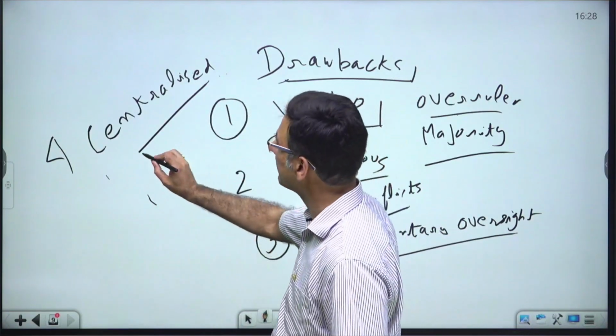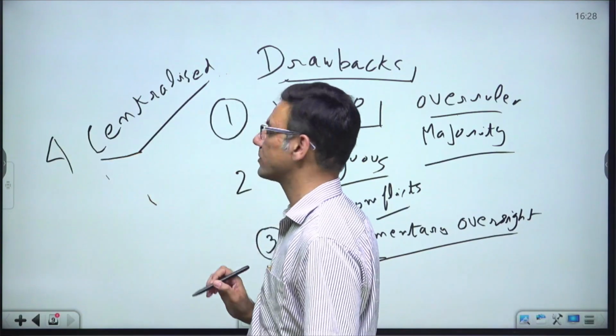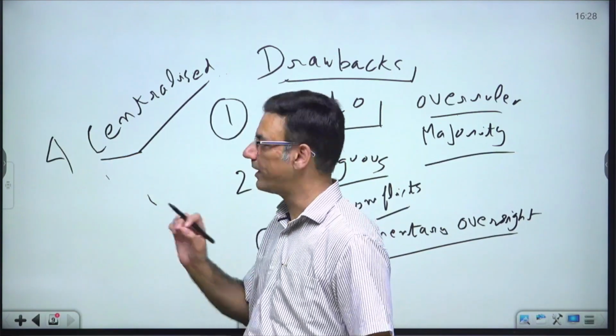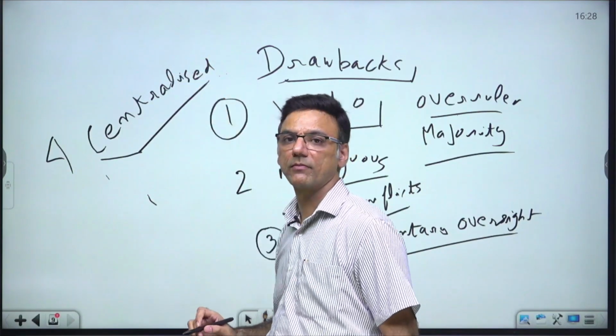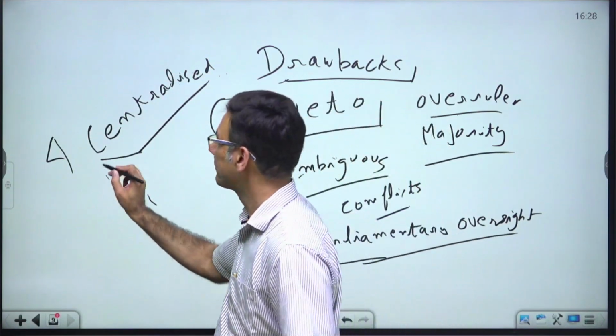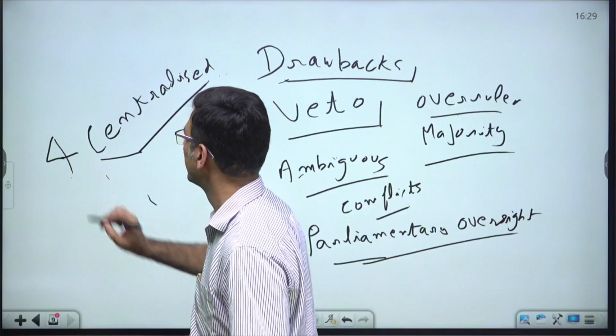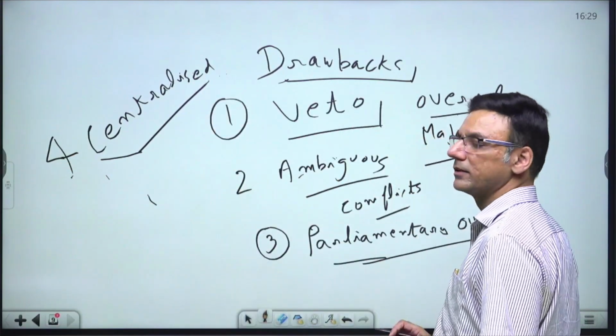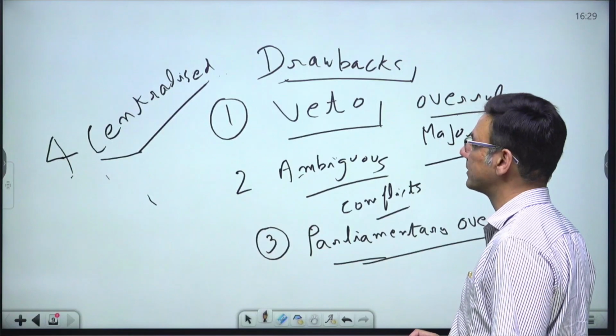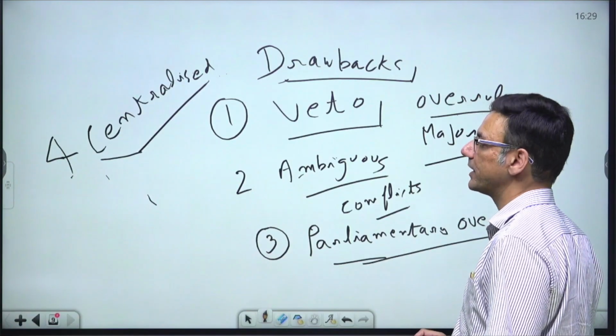So they were not able to take decisions on their own. The final decision rests with the Governor General. So these were some of the major drawbacks of the Regulating Act of 1773.